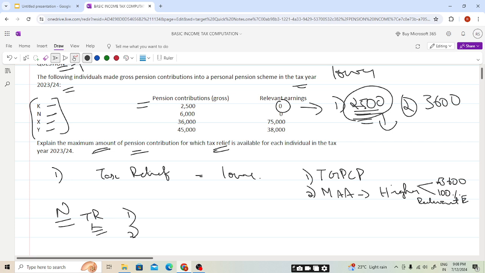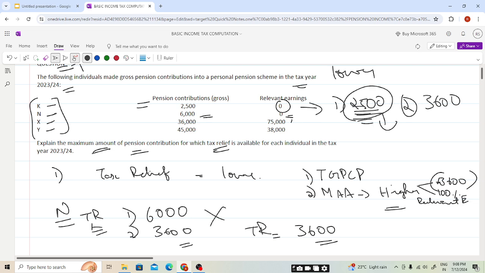Now, students, for N, tax relief will be the lower of 1 and 2. 1 is pension contribution. So the gross pension contribution will be 6,000. Relevant earning is 0, but we can claim a maximum of up to 3,600. So this will be, students, the lower of the two. So the amount on which tax relief can be claimed is 3,600.